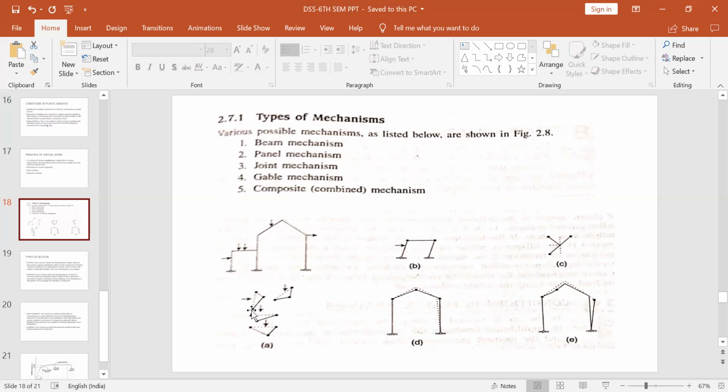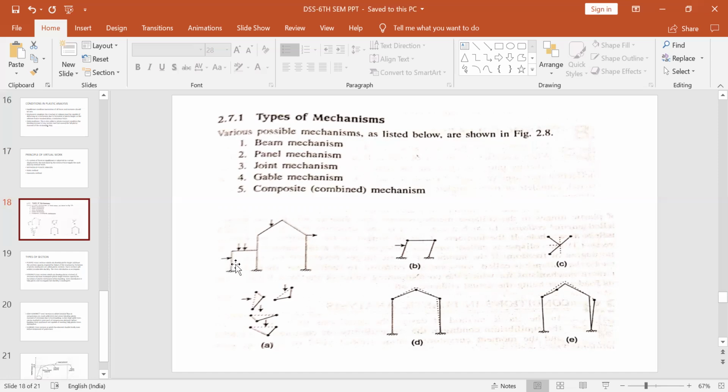So what are these dots? These dots are the locations of formation of plastic hinges. A plastic hinge will be formed here since it is fixed here. A hinge will be formed here, and a hinge will be formed under the load at this point. For this column, if we are looking in this plane, this is a column.